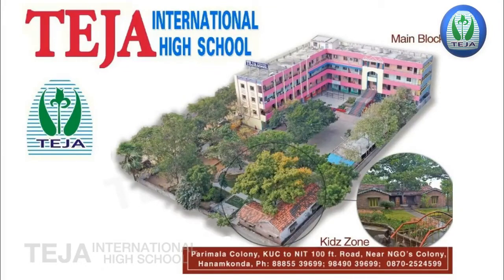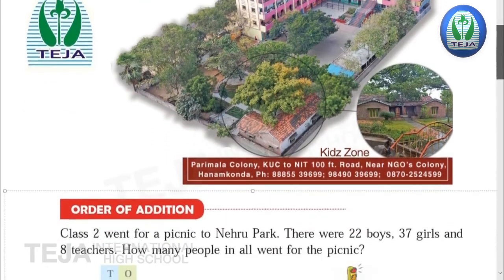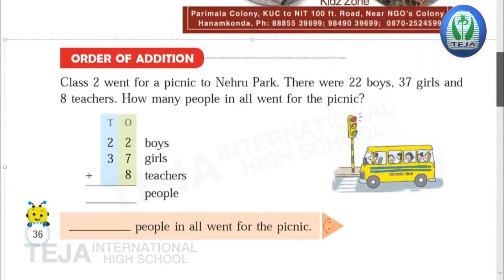In our last session, we discussed exercise 2.4 and we learned addition of three numbers. Today, we'll discuss exercise 2.5. In this exercise, we are going to learn the verbal problems. Word problems are the verbal problems. Let us see the example, children.